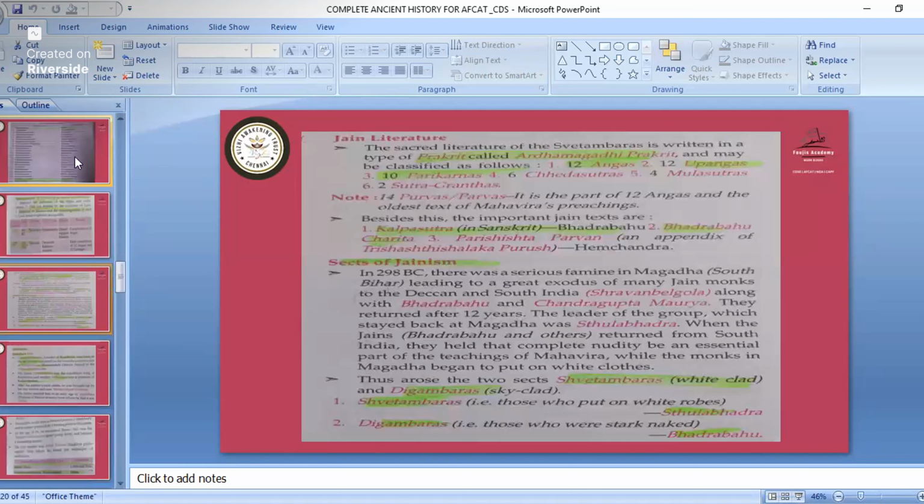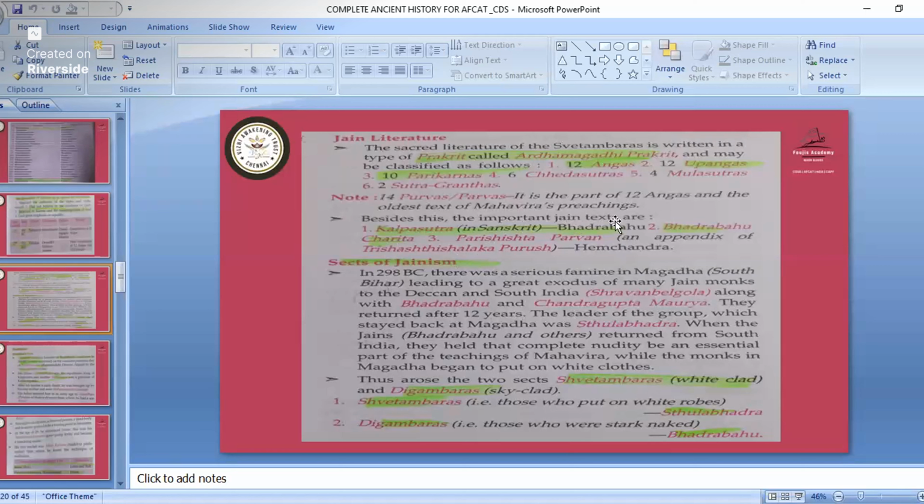Now we will see the Jain literature. This is not that important, but one or two questions have come. I have also mentioned the Svetambaras and Digambaras. The Jain literature was written in the Prakrit language, called Ardha Magadhi Prakrit, and may be classified as follows: 12 Angas, 12 Upangas, 10 Parikamnas, 6 Cheda Sutras, 4 Mula Sutras, and 2 Sutra Granthas. Remember only the 12 Angas and 12 Upangas.